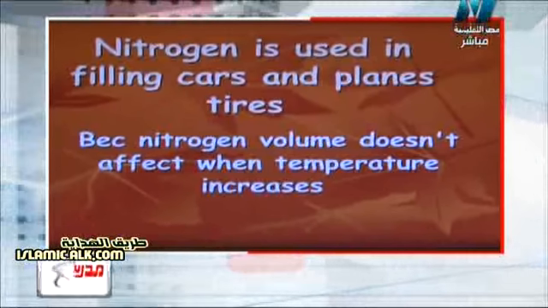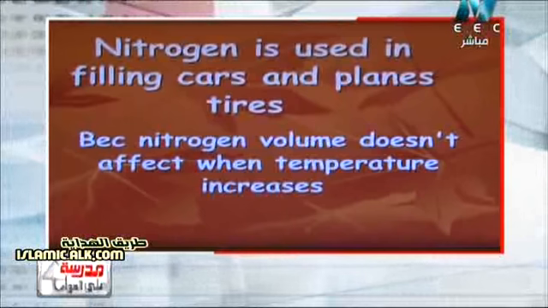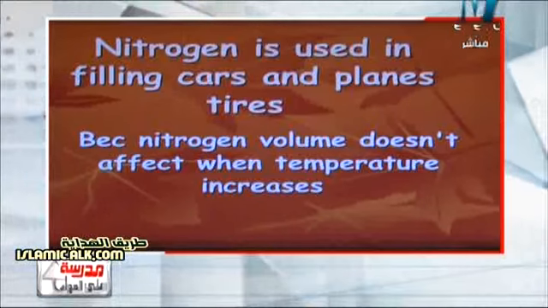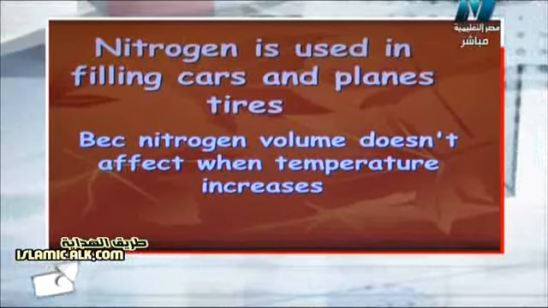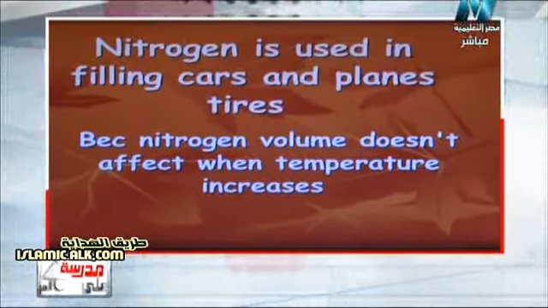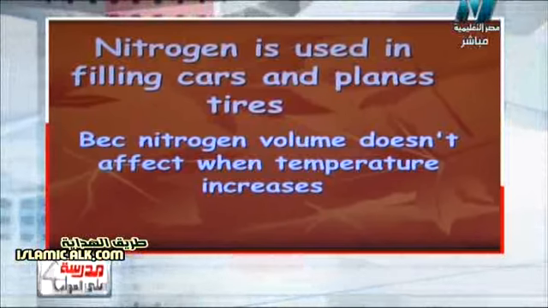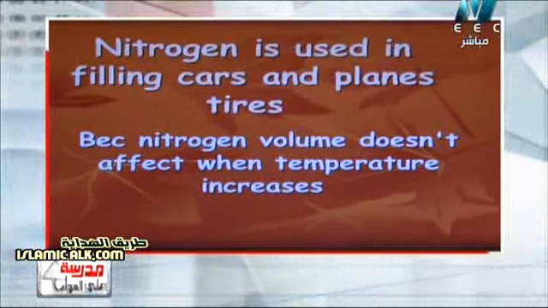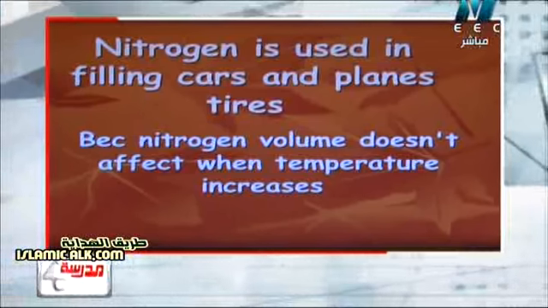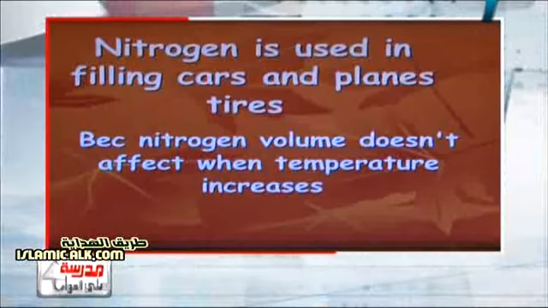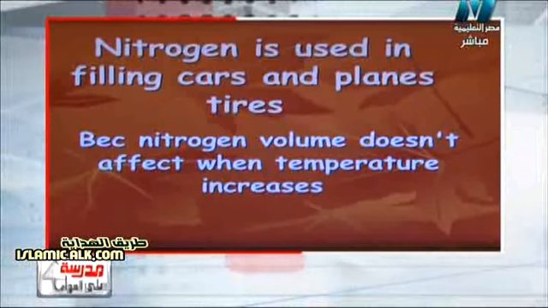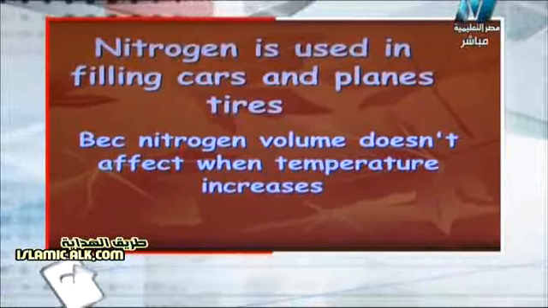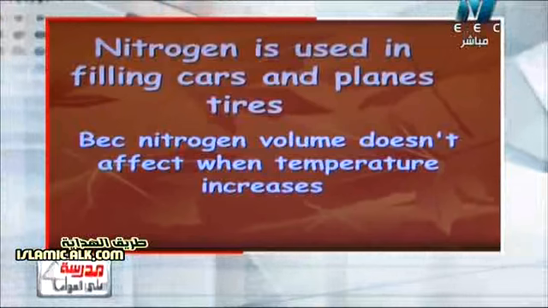Again, nitrogen is used in filling car tires or plane tires because nitrogen gas volume isn't affected when temperature changes. Or we can say another answer: because nitrogen gas has constant volume when temperature changes.